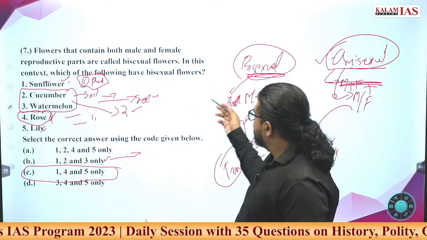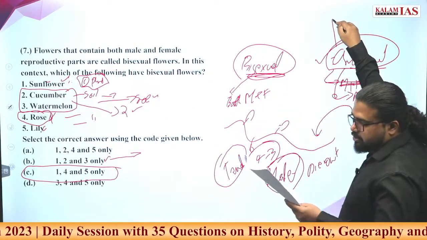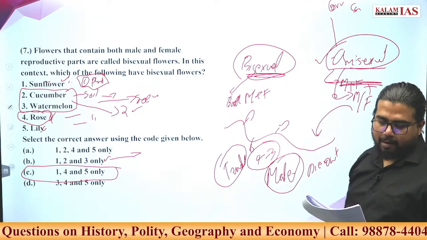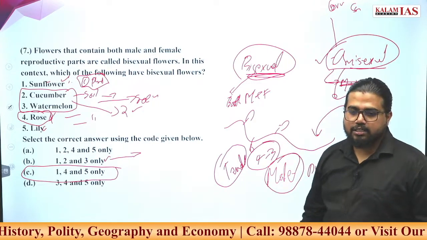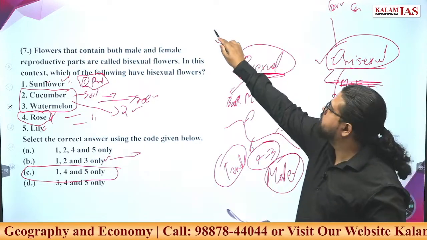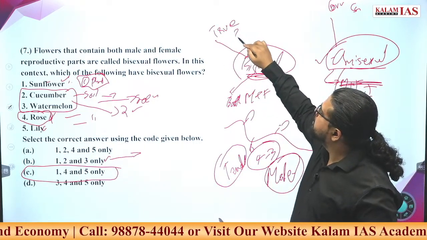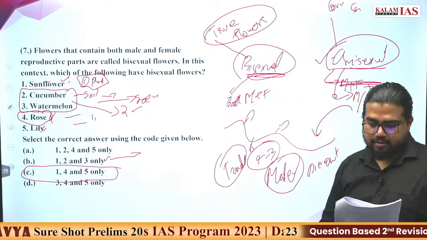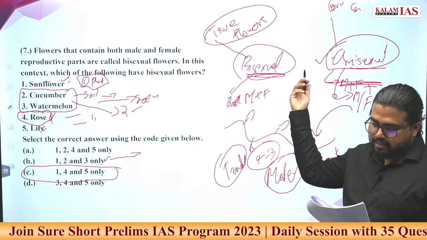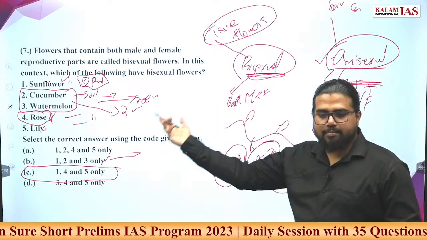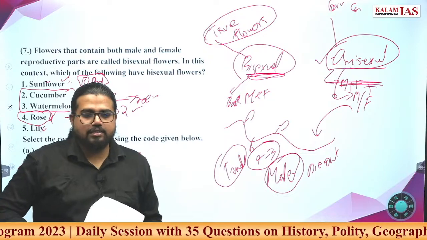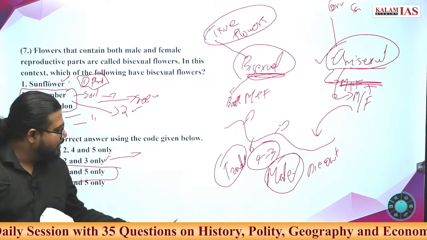Other examples of unisexual flowers are corn, squash, kiwi, date palm, papaya. All these are unisexual. Bisexual flowers are also called true flowers. Roses, sunflowers, lilies, apple flower, all these come under bisexual flowers. Let's go ahead.